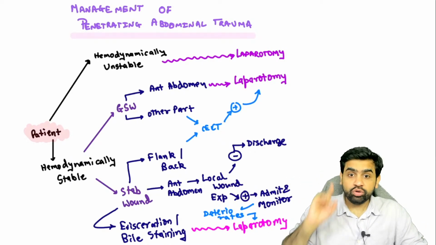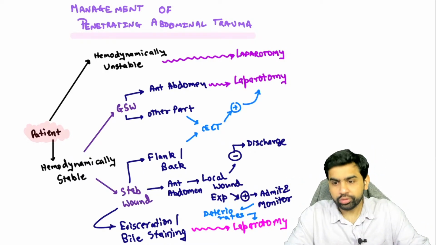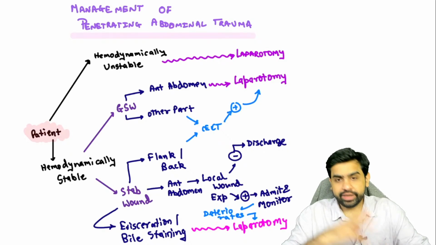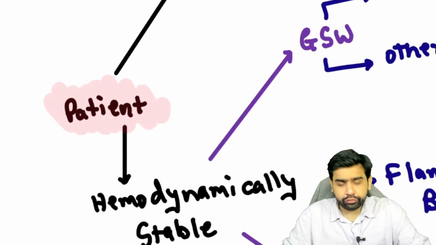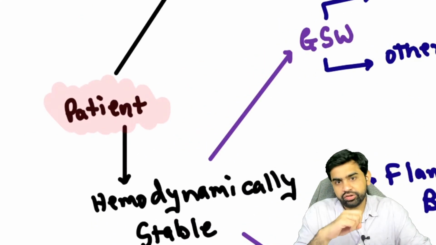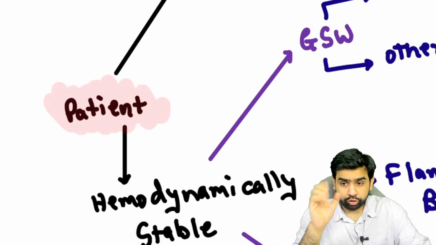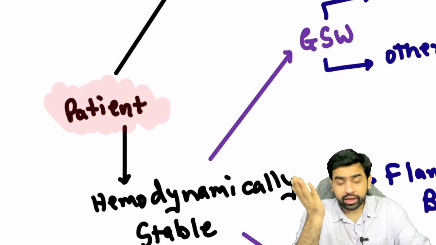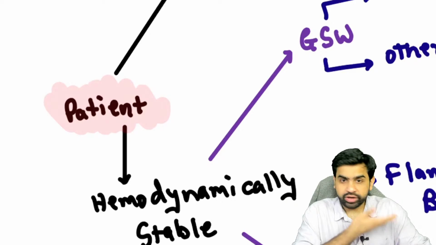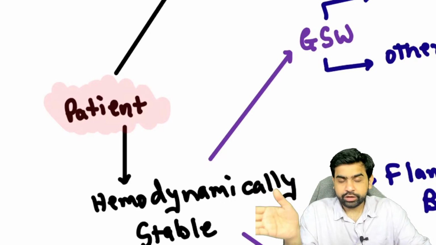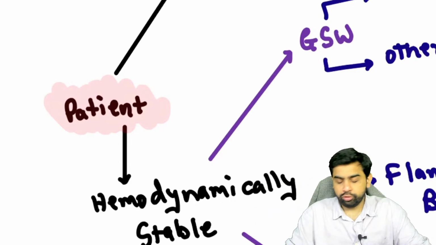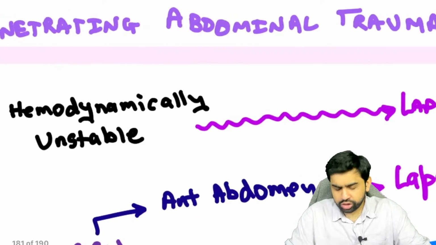Okay, now coming to the management protocol for penetrating abdominal trauma. Now this is again a very, very important topic. Let's say you have a patient with a penetrating abdominal trauma. What is the first thing you're going to do? You're going to see whether the patient has peritonitis or not. If at all there is a peritonitis, nothing doing, you have to straight away go ahead with an exploratory laparotomy.